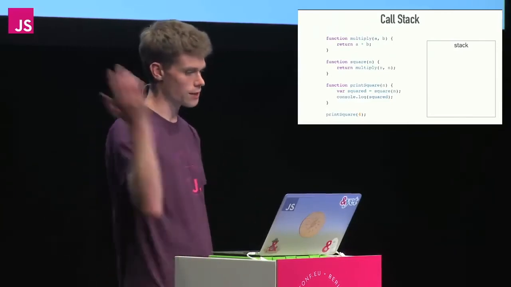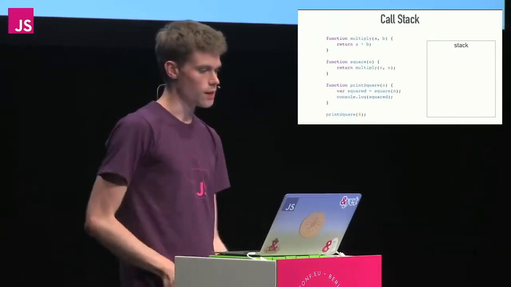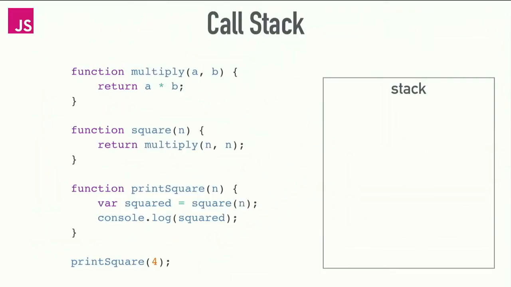So if I have some code like this on your left, we've got a few functions: a function multiply, which multiplies two numbers; square, which calls multiply with the same number twice; and a function which prints the square of a number by calling square and then calling console.log. And then at the bottom of our file, we actually run print square, right? This code all good? Make sense?